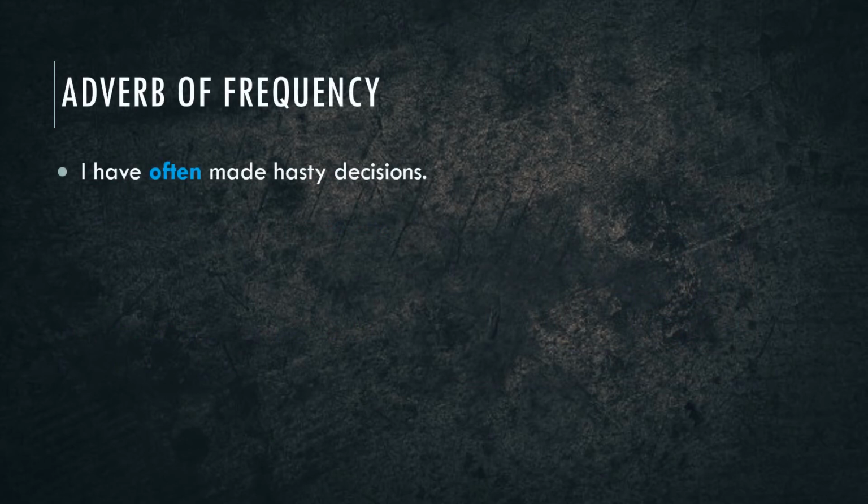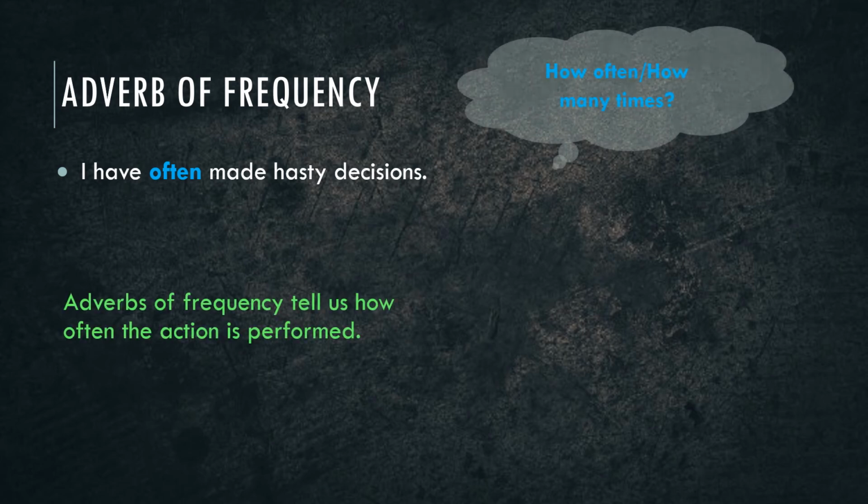Look at the sentence on the screen. I have often made hasty decisions. Can you identify the adverb used in the above sentence? Yes, the word often is an adverb since it describes the verb have made. What is it telling us about the action? The word often tells us how many times hasty decisions have been made. When an adverb tells us how often the action is performed, we call it an adverb of frequency. So the adverb often is an adverb of frequency.